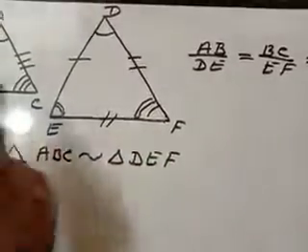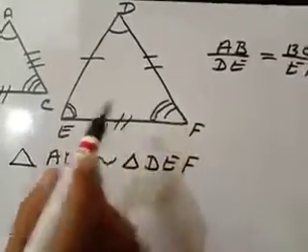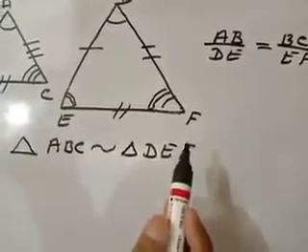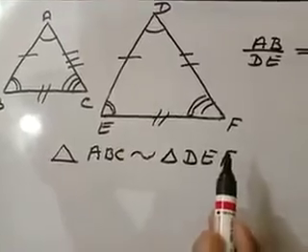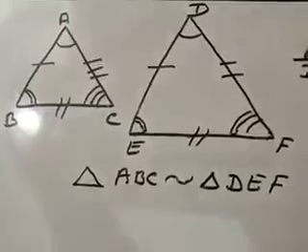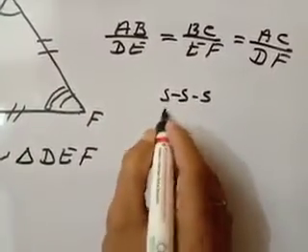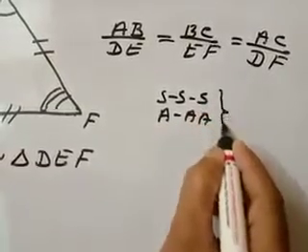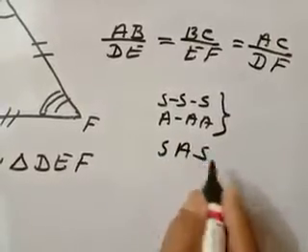As you have read in congruency, there are three rules of congruency: SSS rule of congruency, ASA rule of congruency, and SAS rule of congruency. Similar triangles also mainly have two rules. One is SSS similarity and another is AAA similarity. Except that, there is one more similarity, that is SAS similarity.